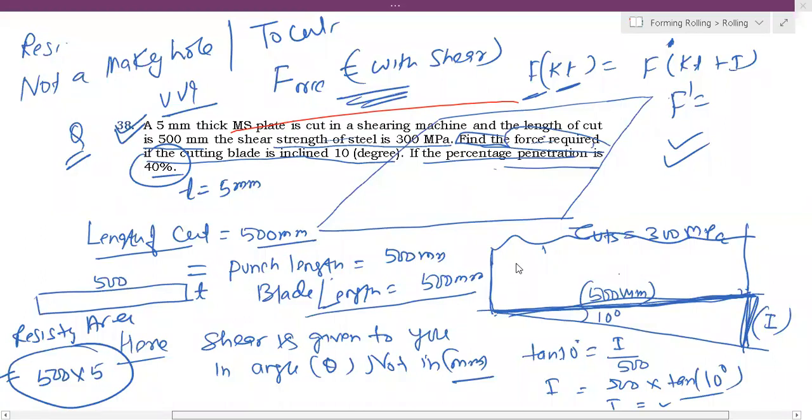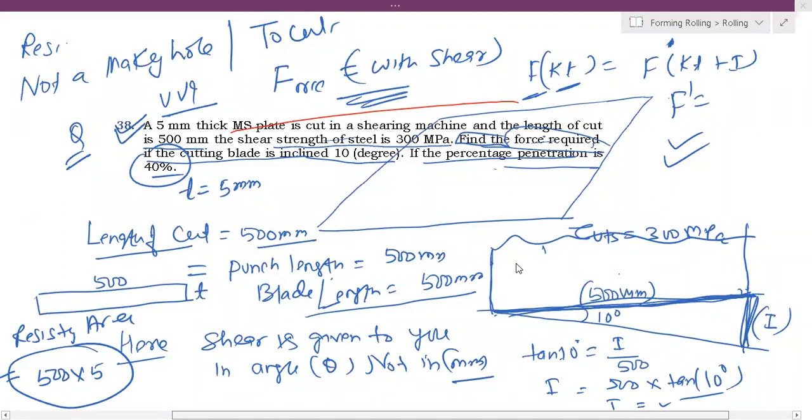16.1 kilonewton. Is it correct? 16.1 kilonewton. Yes, energy remains constant, because last class you missed, Raviraj.